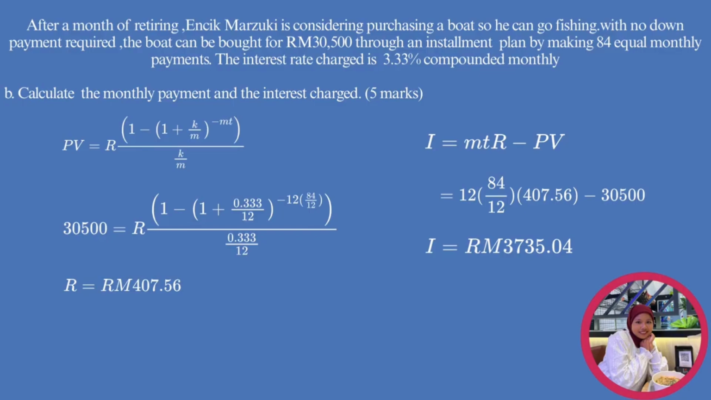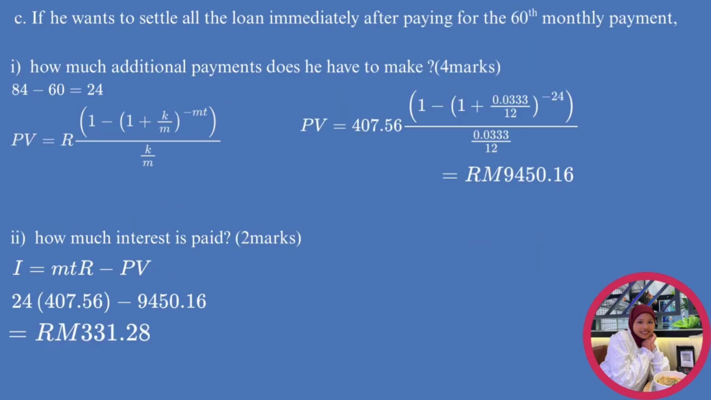We use the interest formula I equals m t R minus PV: 12 times 84 times 507 ringgit 56 cents, minus 30,500, and the answer is 3,735 ringgit 4 cents. If he wants to settle all the loan immediately after paying the 60th monthly payment, how much additional payment does he have to make?